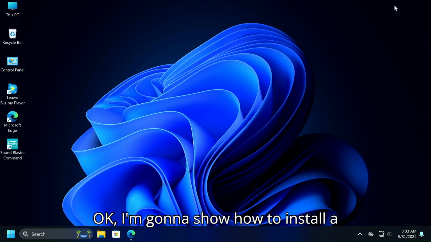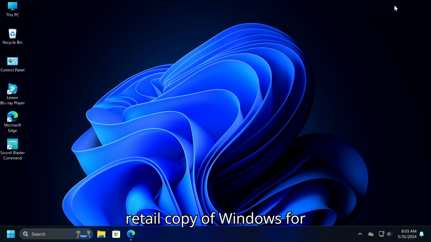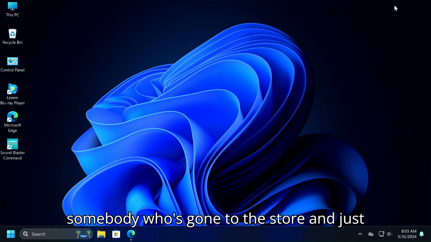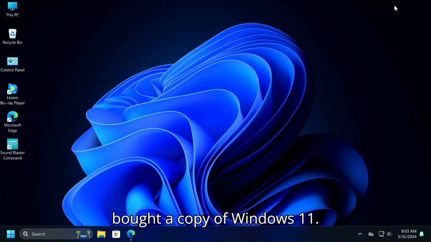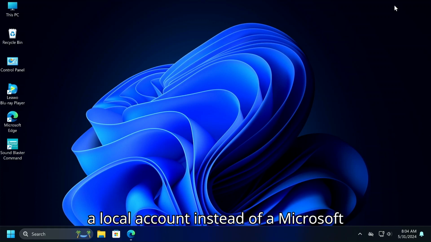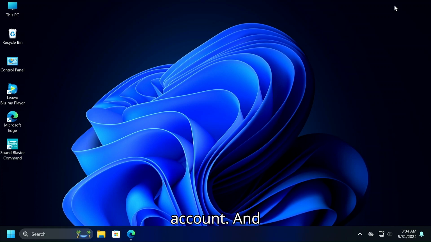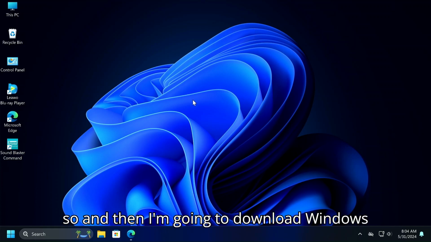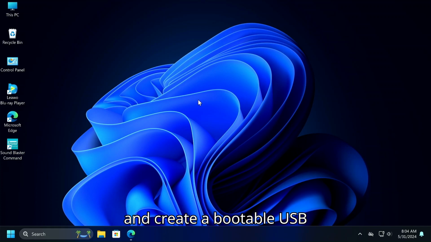Okay, I'm going to show how to install a retail copy of Windows for somebody who's gone to the store and just bought a copy of Windows 11, got it on a USB drive or a DVD, and show you how to install it with a local account instead of a Microsoft account. And then I'm going to download Windows and create a bootable USB drive that way too, and install that with